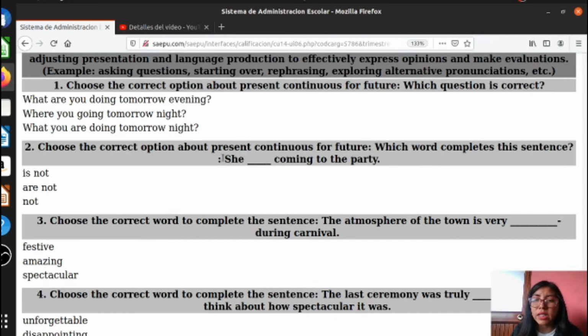Okay, in this case we are using she, the third singular person, so remember the conjugation of the verb to be. She is not. Okay, are you can't use with the subject she. Not is only the negative word, but you have to use the verb to be. She is not coming to the party.